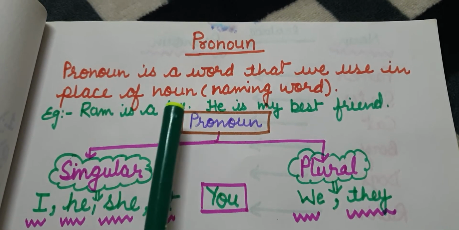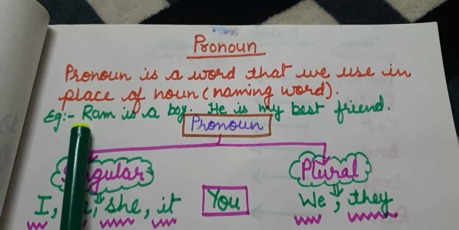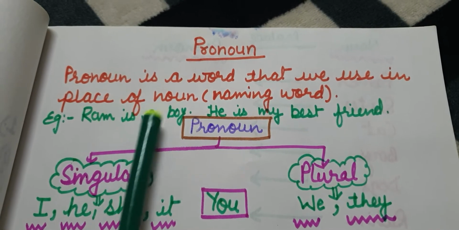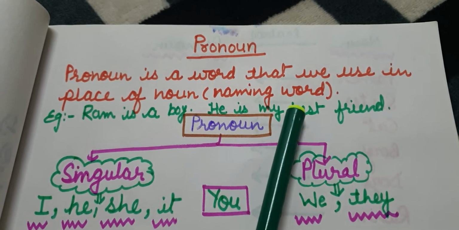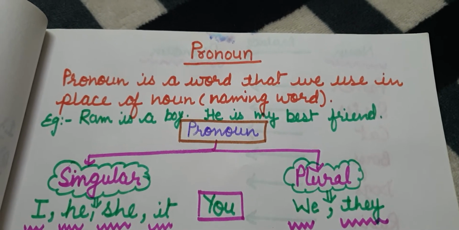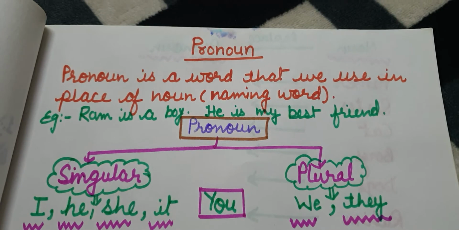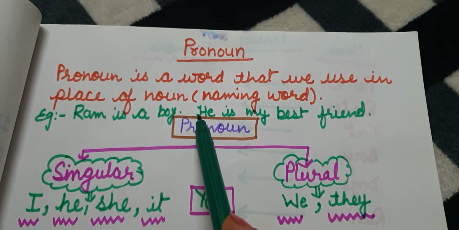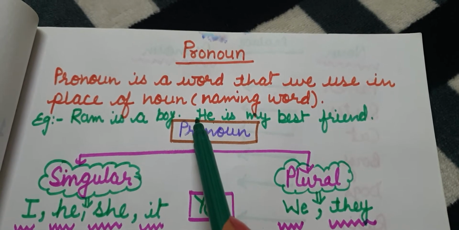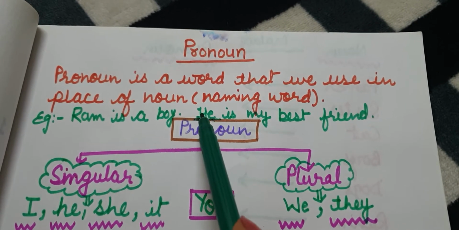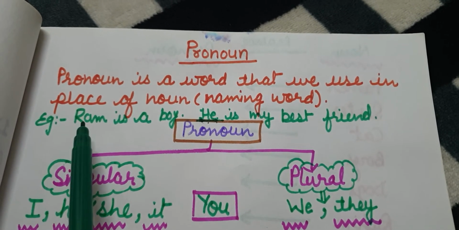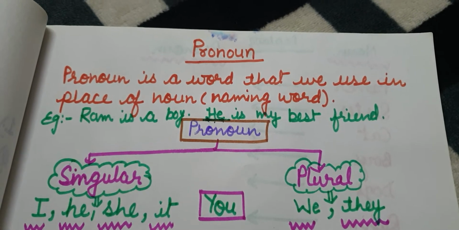To avoid repetition, I have replaced Ram in my next sentence with he. Ram is a boy, he is my best friend. So kids, here I have replaced noun word Ram with he. He is here a pronoun, a word which replaces noun or naming word is known as pronoun.